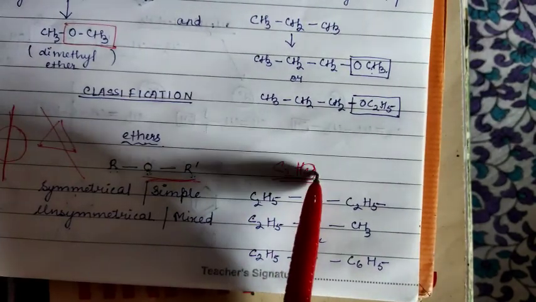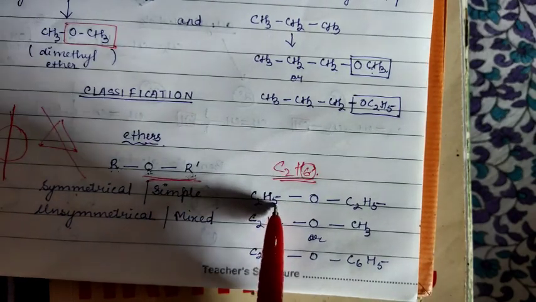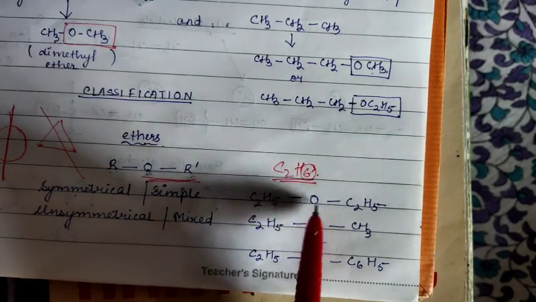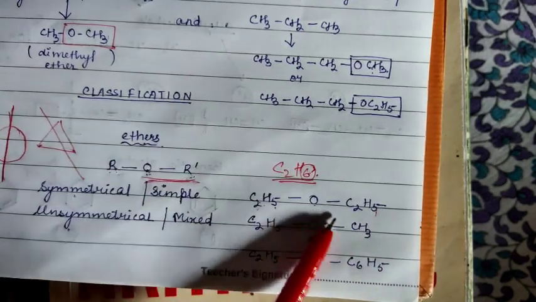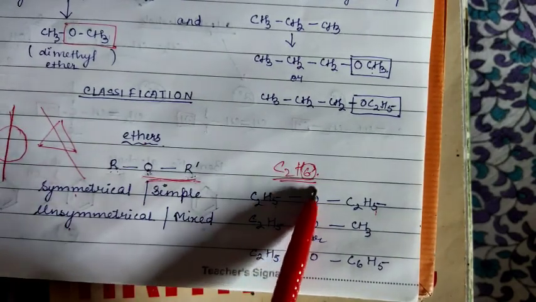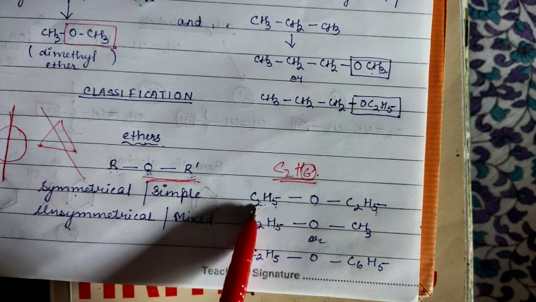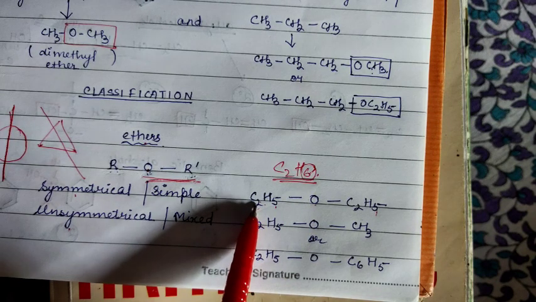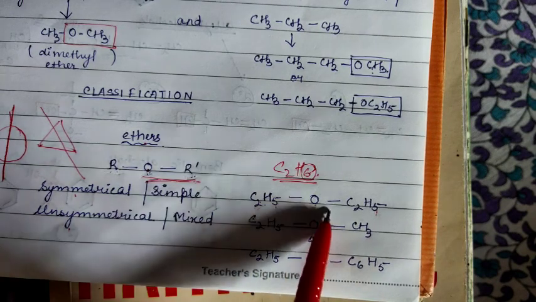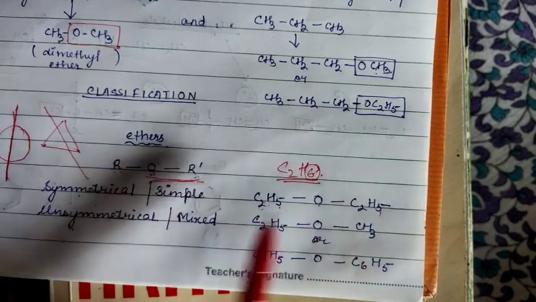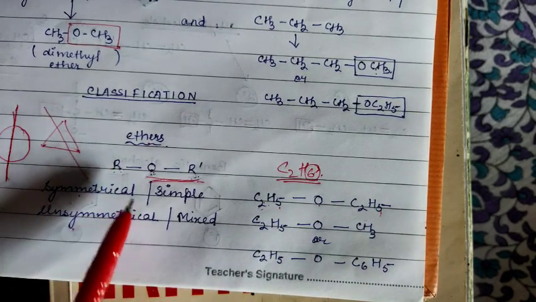One hydrogen is replaced, so it became C2H5, and it is replaced by OC2H5. Clear? You can see in between O is there, and to your left there is a two carbon chain, and to the right also a two carbon chain, so it is a symmetrical ether or simple ether.